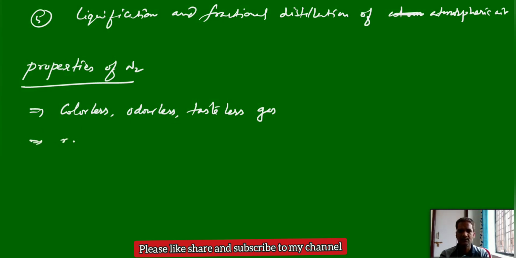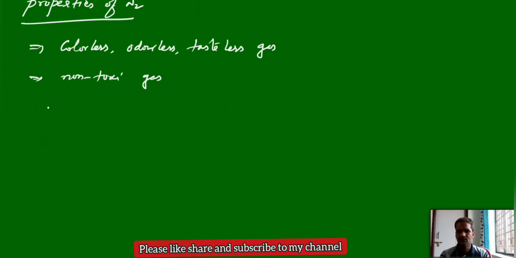These are the two important physical properties. Some chemical properties: at high temperature, nitrogen directly combines with metals and forms nitrides.